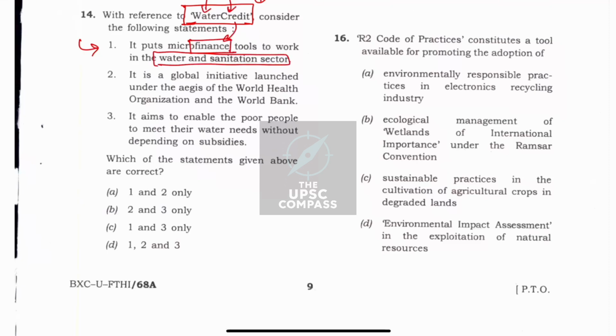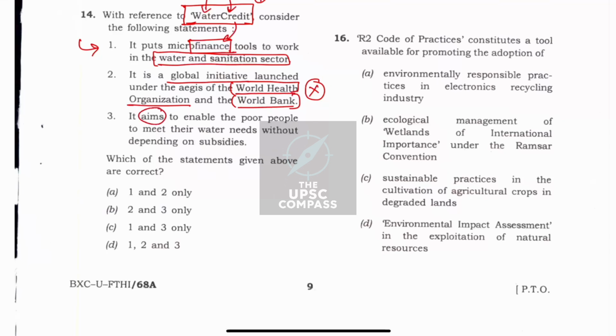So this can be possible. Second, it is a global initiative launched under the aegis of World Health Organization and the World Bank. Okay, now we can apply our funda that international organizations are mostly mentioned wrong. So this statement I am not taking as correct. Otherwise also, if there are such leading initiatives launched by leading institutions such as WHO and World Bank, it must have been in our current affairs. And if we have not gone through this, it does not make sense.